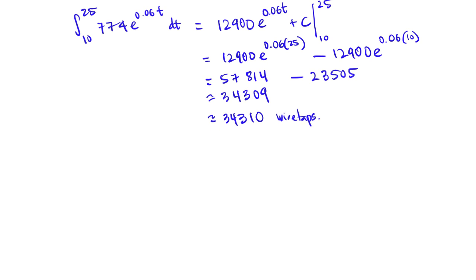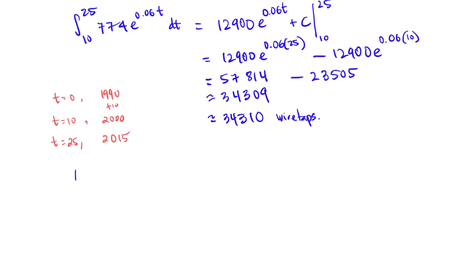How do we interpret this result? Remember that t represents the start of the year 1990. So when t = 10, it is the start of the year 2000. And when t = 25, it is the start of the year 2015, where we add 25 to 1990 to get 2015.